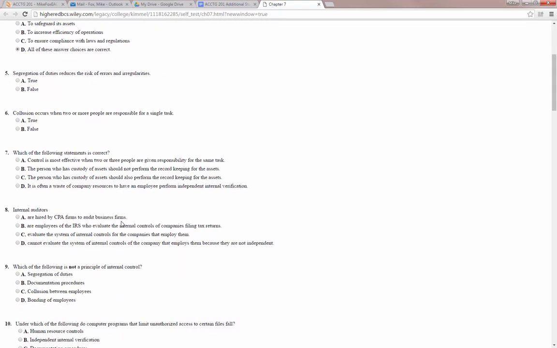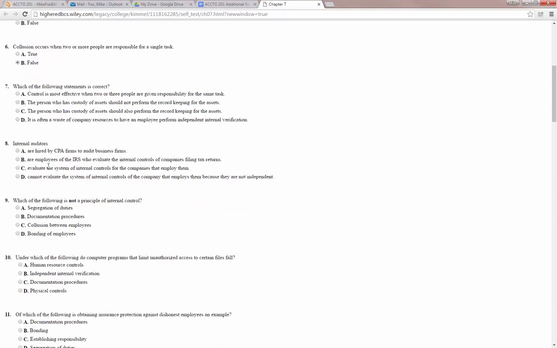Number 5, segregation of duties reduces the risk of errors and irregularities. Yes, it does. True. Number 6, collusion occurs when 2 or more people are responsible for a single task. That's false. Collusion is where 2 or more people work together to commit fraud or cheat in some way. So that's false.